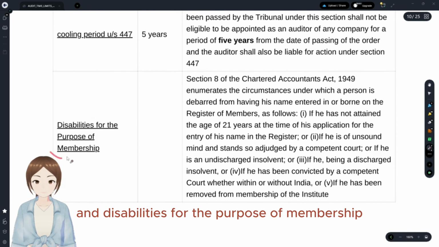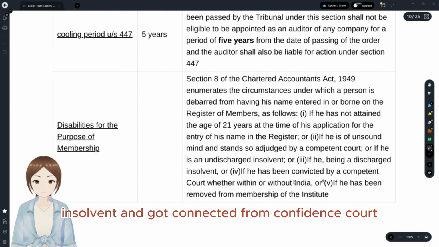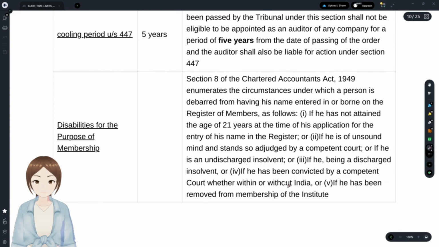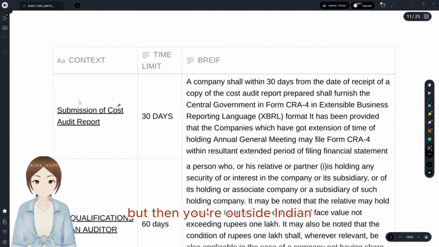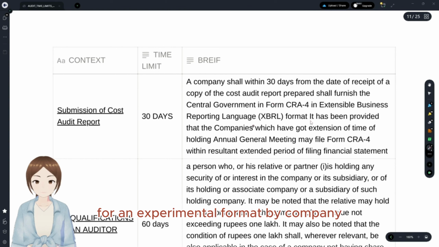And disabilities for the purpose of membership, you could read that simply: below age of 21, unsound, insolvent, and convicted by a competent court, whether in India or outside India. And submission of cost auditor report. Cost auditor report has to be submitted in form CRA 4 in XBRL format by the company within 30 days. All communication with regards to cost audit for the company and central government is 30 days only.